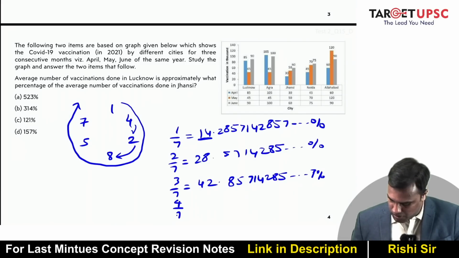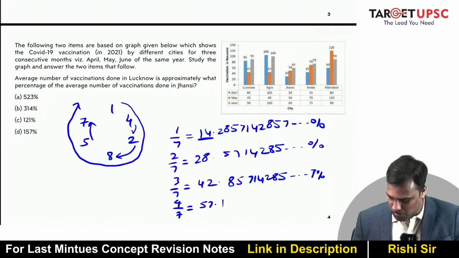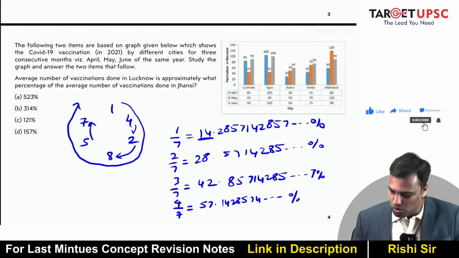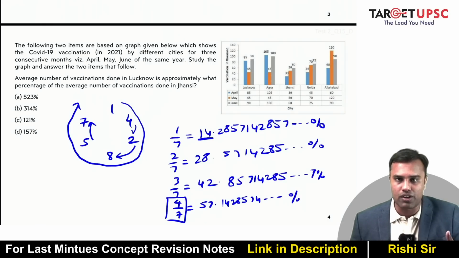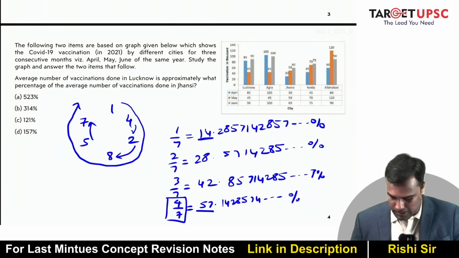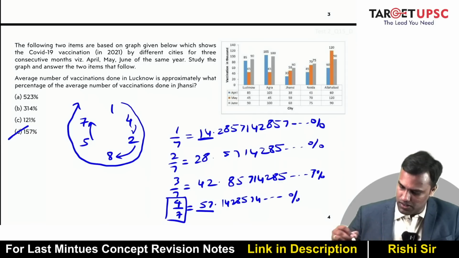Now similarly, what will be 4 by 7? It's 4 times 14. Now 14 fours are 56. You won't find 56, but the nearest number is 57. So it is 57.14285714 and so on percentage. So that's how you know that 4 by 7 or 400 by 7 is 57.14 percentage. That is the reason why 100 plus 57, 157 is your answer. Okay.